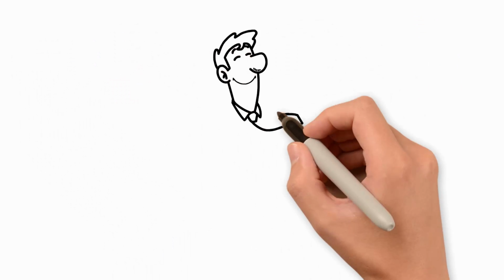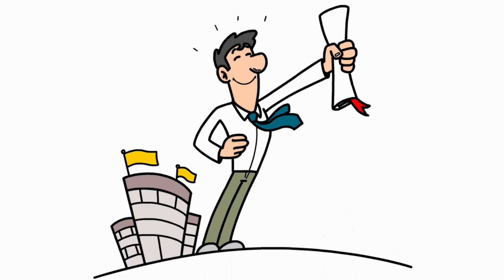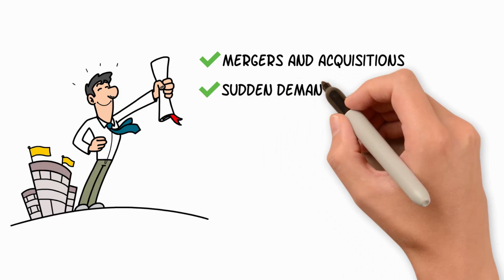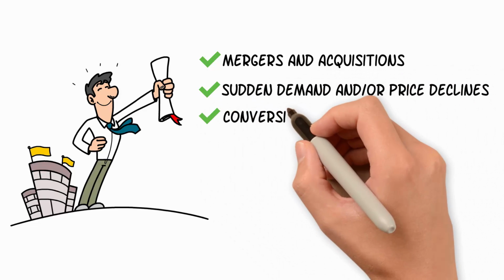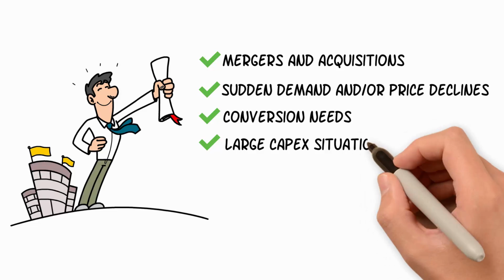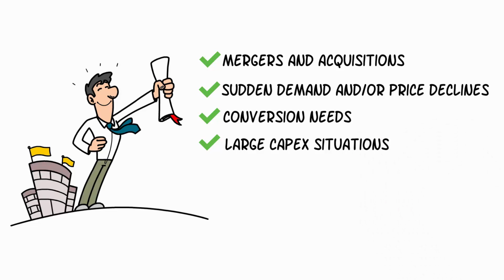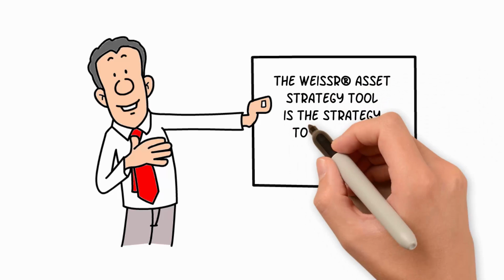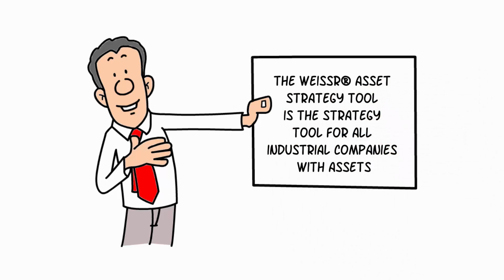The companies who use this tool today have a process for using it, connected to their ordinary capital budgeting process. It is also used in specific situations, such as mergers and acquisitions, sudden demand and/or price declines, conversion needs, large CapEx situations, etc., dramatically increasing the speed and quality of conclusions as well as management consensus. The Weissr Asset Strategy tool is the strategy tool for all industrial companies with assets. It will change your company.